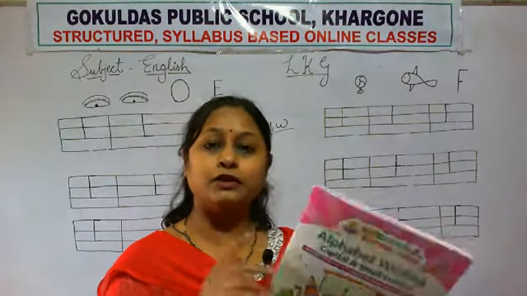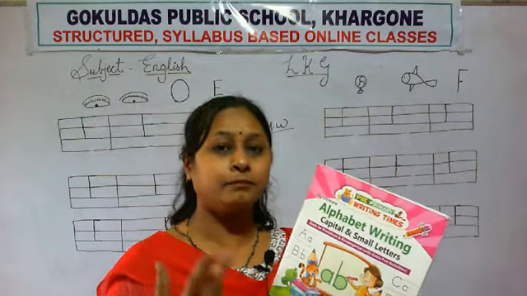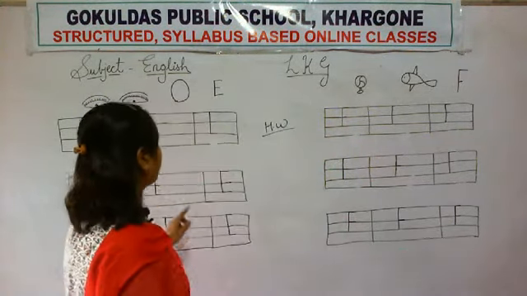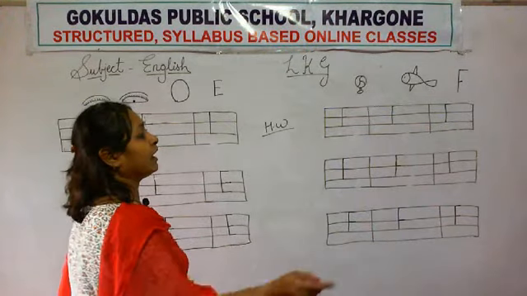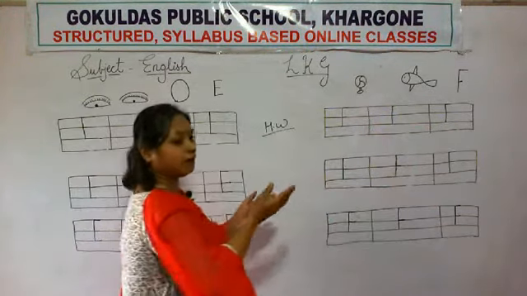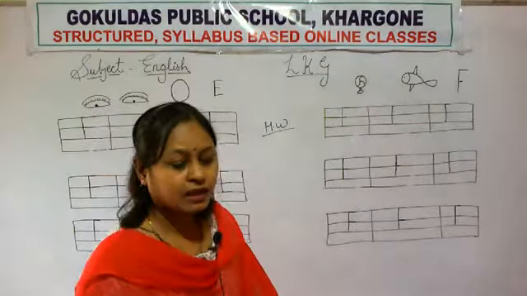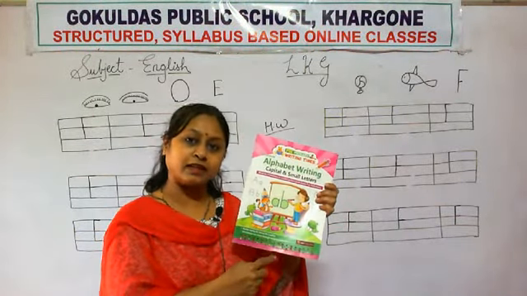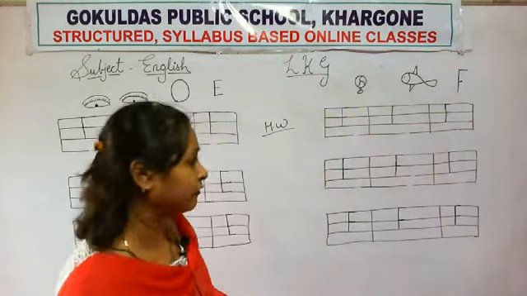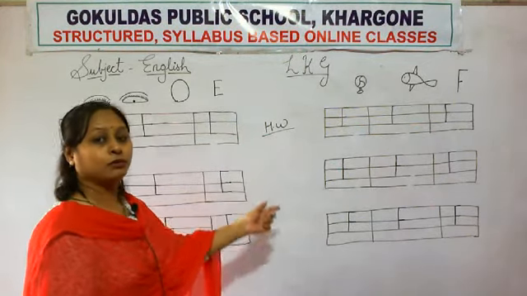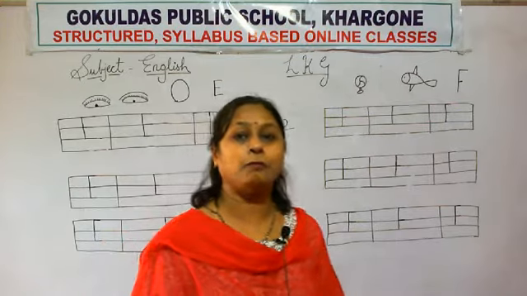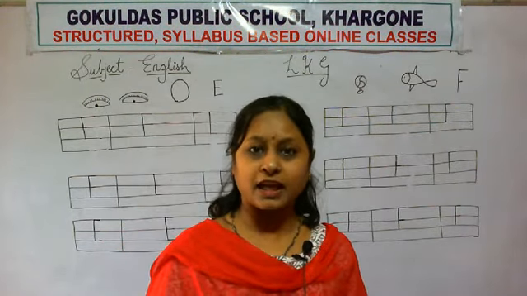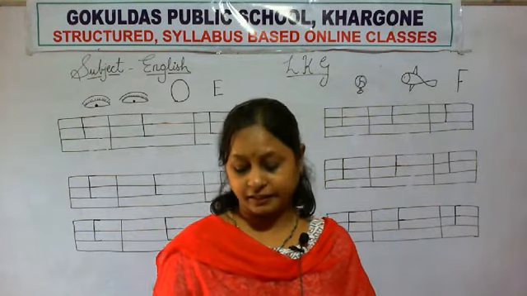So you have done letter A and B in this book. And in your notebook you have to write half page of letter E and half page of letter F, with the help of your parents. You have to say and write neatly.